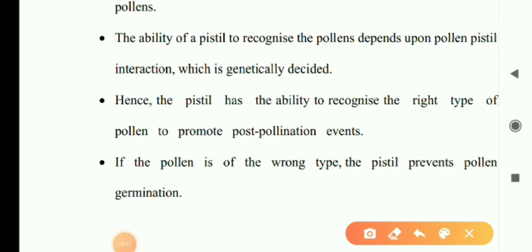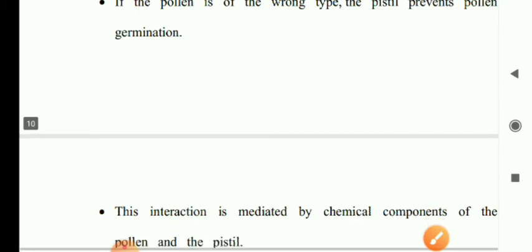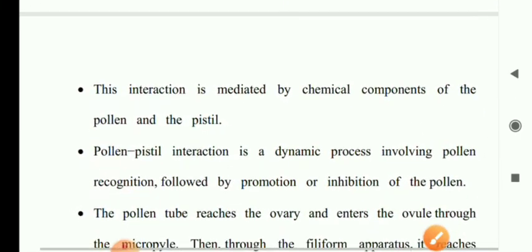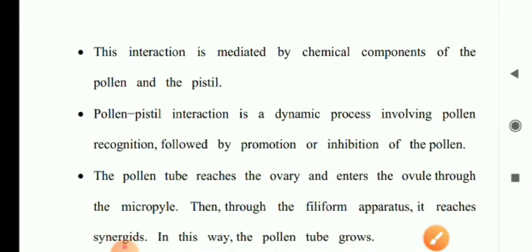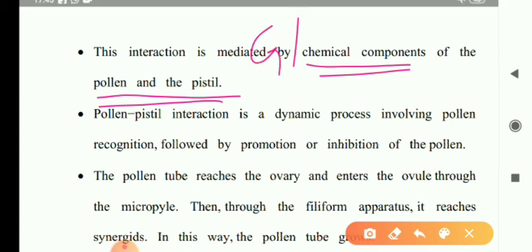When the pollen is of the wrong type, the pistil prevents it from germinating. This interaction is mediated by the chemical components of the pollen and pistil. That means it is controlled by genetical and chemical processes.